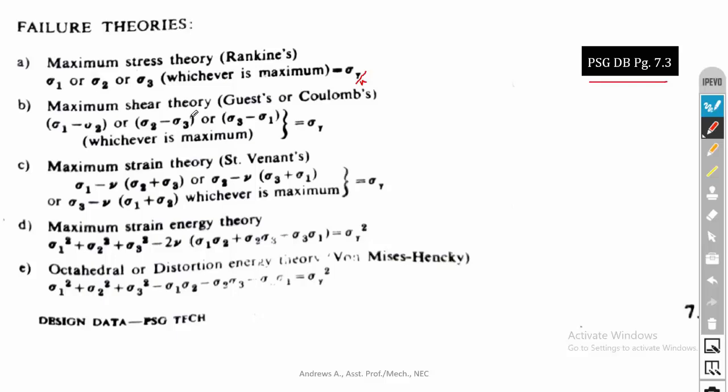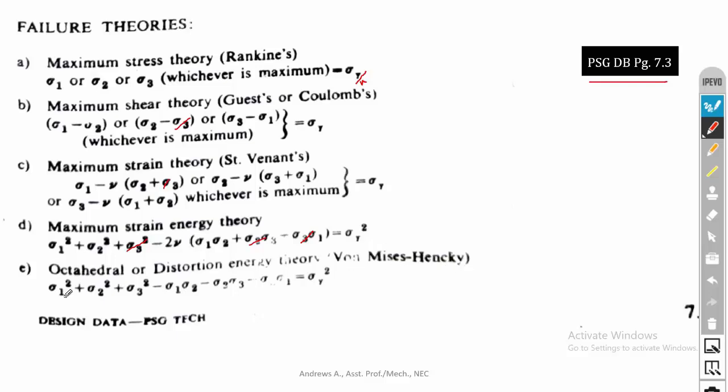Here there is no third component, so sigma 1 minus sigma 2 is equal to sigma y. Then in the maximum strain theory, it is sigma 1 minus gamma into sigma 2. Since sigma 3 is 0, we will get sigma 1 minus gamma sigma 2 is equal to sigma y. Then in the maximum strain energy theory, put sigma 3 equal to 0. So this is 0, this is 0, and this is also 0. So you will get sigma 1 square plus sigma 2 square minus 2 gamma sigma 1 sigma 2 is equal to sigma y divided by n, the whole square. Don't forget to put the factor of safety.